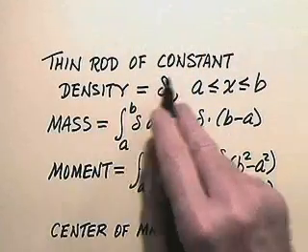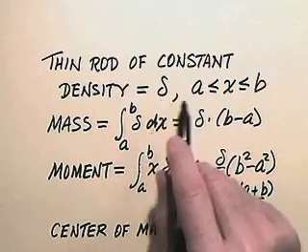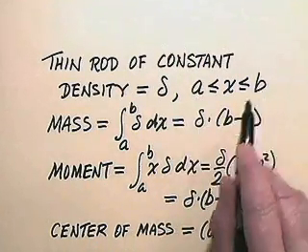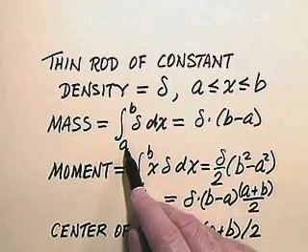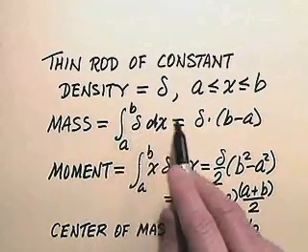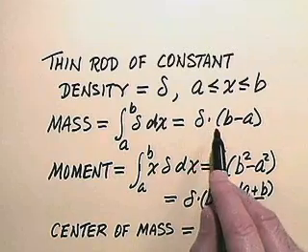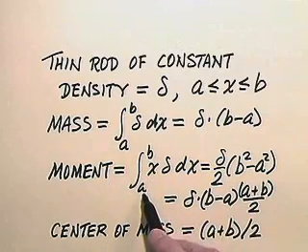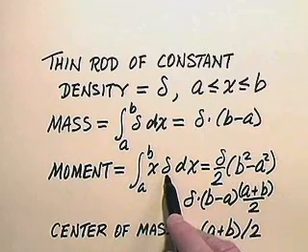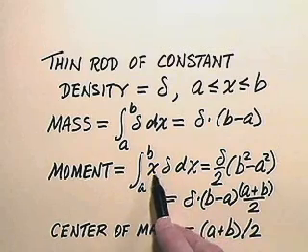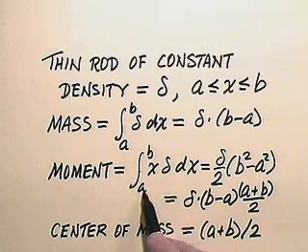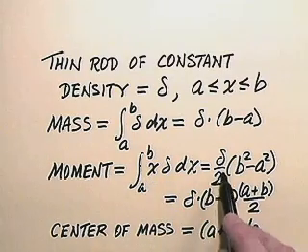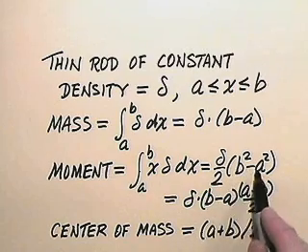So here I have a thin rod of constant density equal to delta lying out along the x-axis over the interval from a to b. So the mass is the definite integral from a to b of delta dx, so naturally that's just the constant delta multiplied by b minus a. The moment is the definite integral from a to b of x times delta. Well, delta is a constant, and so we're just integrating x dx from a to b, and so that's x squared over 2 evaluated between limits a and b, which is simply delta over 2 times b squared minus a squared.